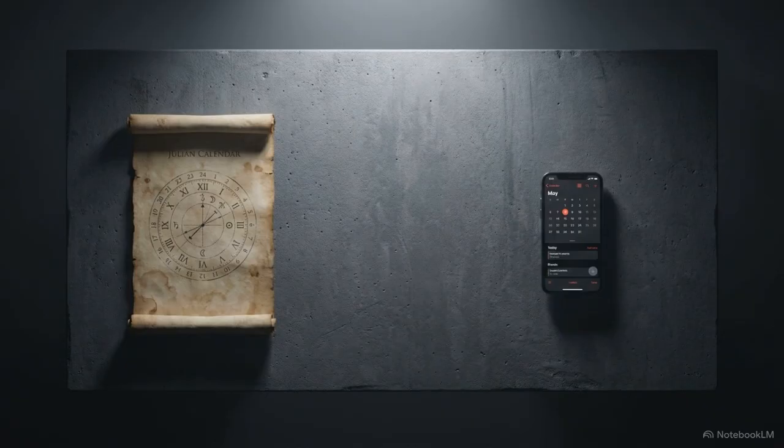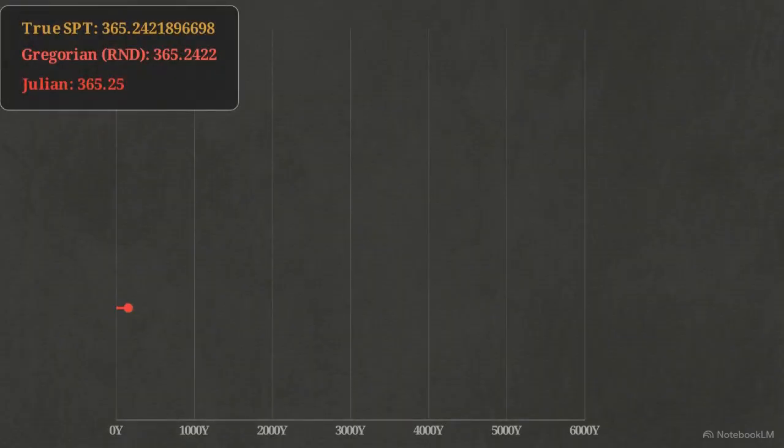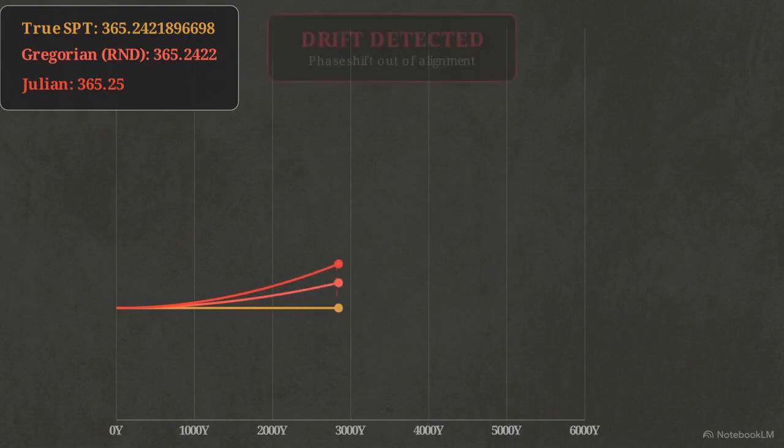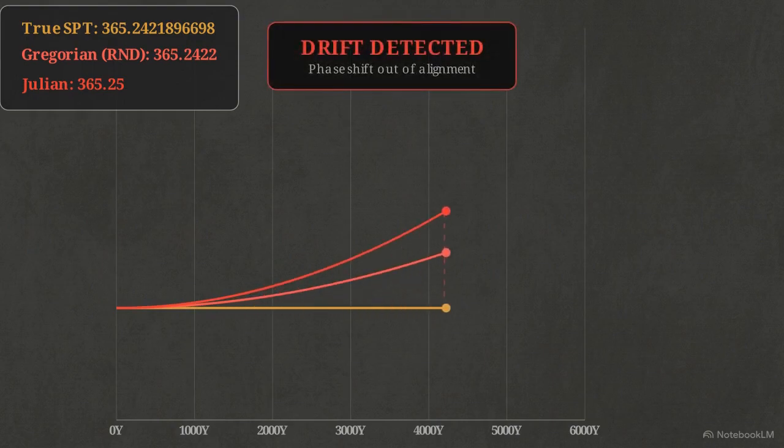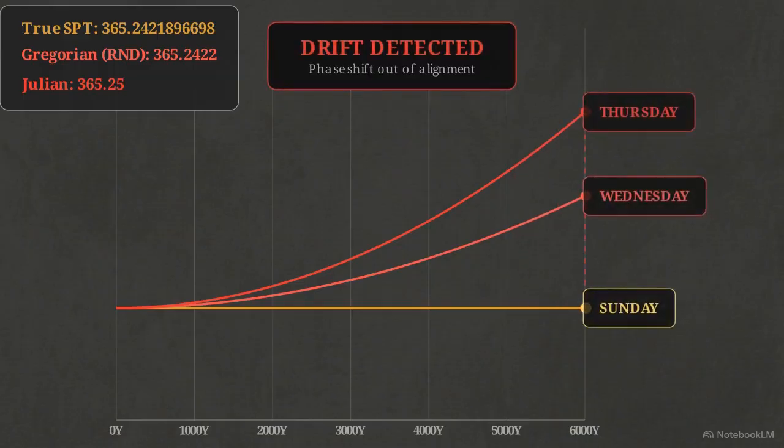Most chronological models rely on the Gregorian or Julian calendars, which use simplified year lengths for daily utility. Using a rounded Julian year creates a discrepancy that compounds over thousands of years. Over deep time spans, this drift forces the modular alignment out of phase. A sequence designed to land on a Sunday instead terminates on a Wednesday or Thursday.